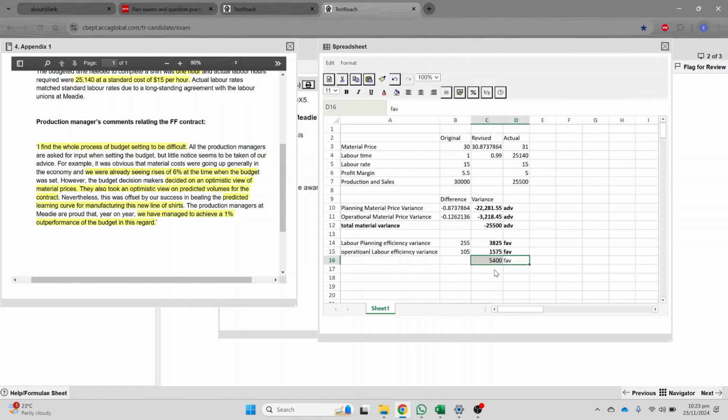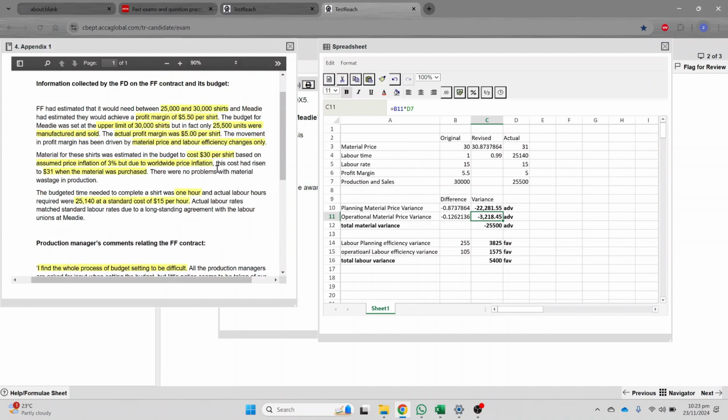I just forgot that they are not accepting shortcuts. Total labor variance, right. So the production manager is only responsible for operational variance. This is the responsibility of the production manager, because instead of buying at 30.87, he still bought the same material at 31. But overall, he is not responsible for the 25,500 adverse variance, right? So this is basically the calculation part.